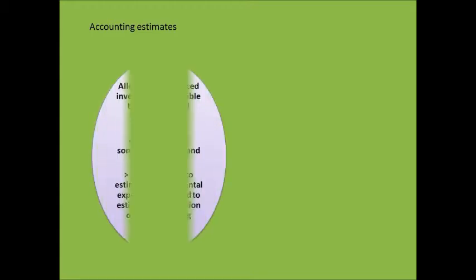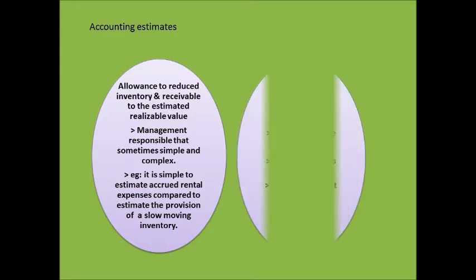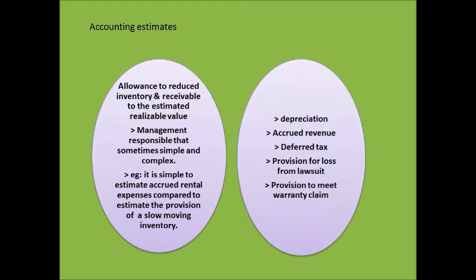Next, accounting estimates. Auditors should obtain audit evidence regarding accounting estimates, such as allowances to reduce inventory and receivables to their estimated realizable value. Management is responsible, and estimates can sometimes be simple and sometimes complex. For example, it is simple to estimate accrued rental expenses compared to estimating the provision for slow-moving inventory.